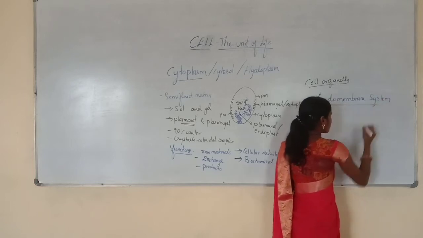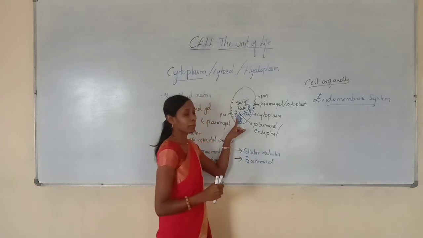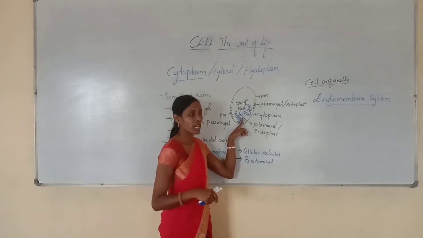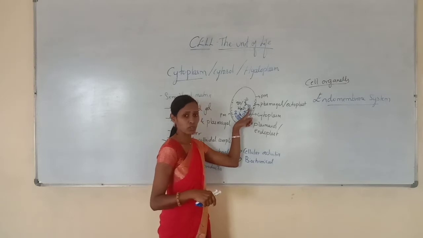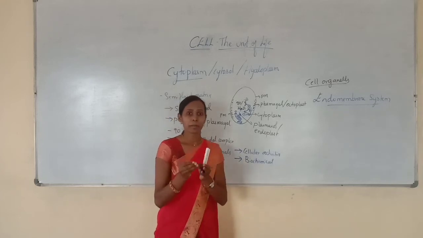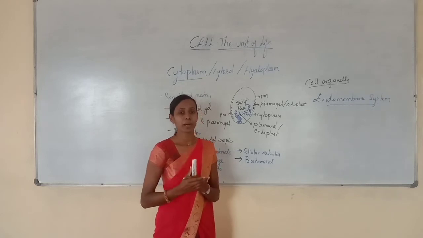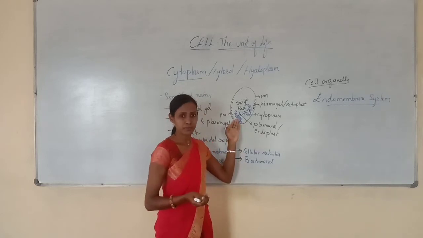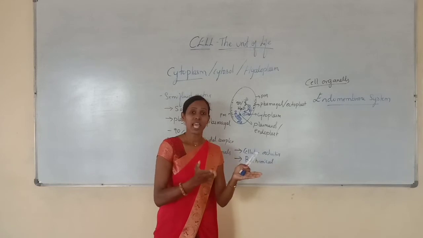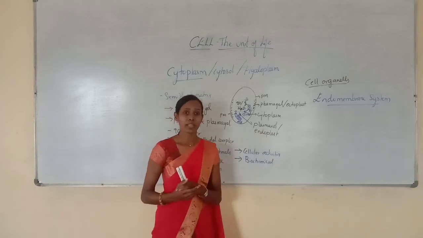Endomembrane system. So what is this endomembrane system? See, you can find membranes within the cell. I mean to say, you can find the membrane around the mitochondria, around the chloroplast, and the endoplasmic reticulum, Golgi complex. All these contain a membrane, and that membrane separates the cell into structural and functional compartments. They are nothing but organelles. So the cell organelles we are talking about are nothing but compartments. The structural and functional compartments are also called organelles.